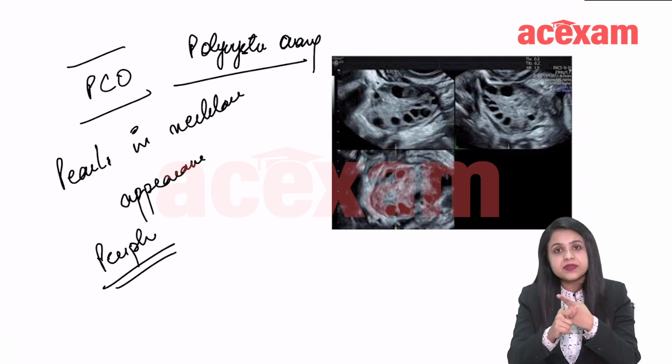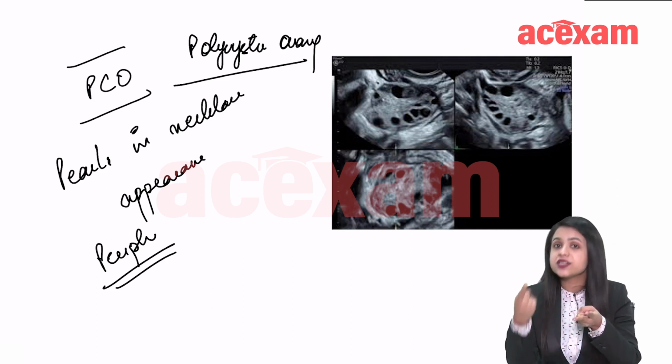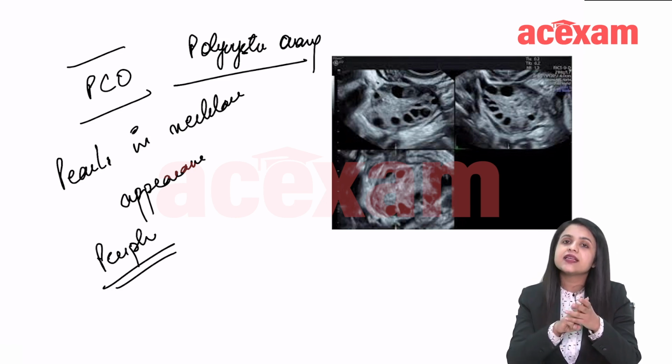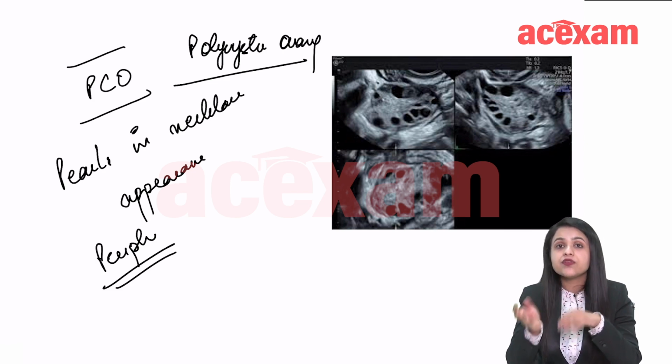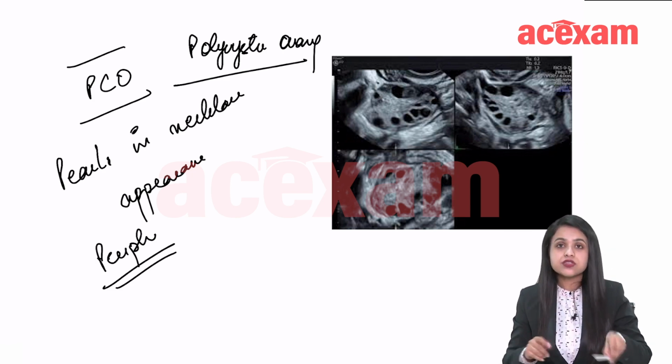Second is the presence of hyperandrogenism, either biochemical hyperandrogenism, that is high testosterone, or clinical hyperandrogenism, where you see excessive hair growth, hirsutism. So these are the two criteria. The third criterion is the presence of polycystic ovary. If more than 12 follicles are seen in one ovary, or the ovarian size is more than 10 cc, then it is called polycystic ovary.